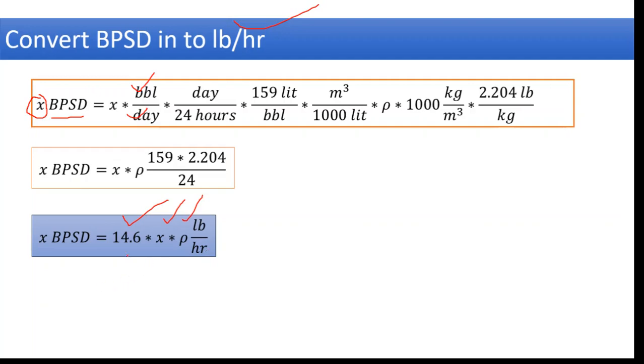If you multiply these three values, you will get the BPSD in pounds per hour. That is basically what we want to calculate, because one requirement is barrels per hour and the second requirement is pounds per hour. So we have to convert barrels into pounds in this way.